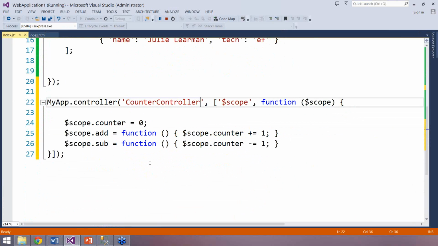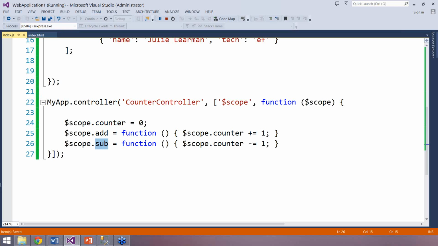As you see on your screen, I have created a new controller on line number 22 called CounterController, which takes $scope as a parameter. In this, I have $scope.counter equal to 0, which is the data. Then on line numbers 25 and 26, I'm adding two behaviors, add and sub. When the user clicks on a button, the add behavior is called and increases the counter by 1. If the user clicks on the minus button, the counter decreases by 1. So this is a very simple controller.